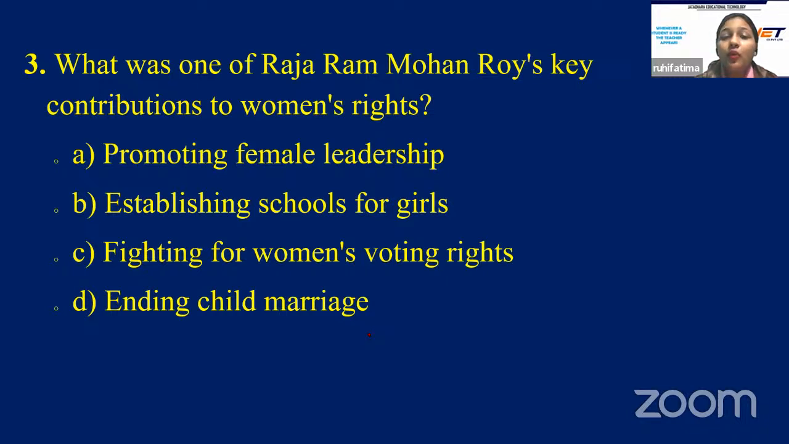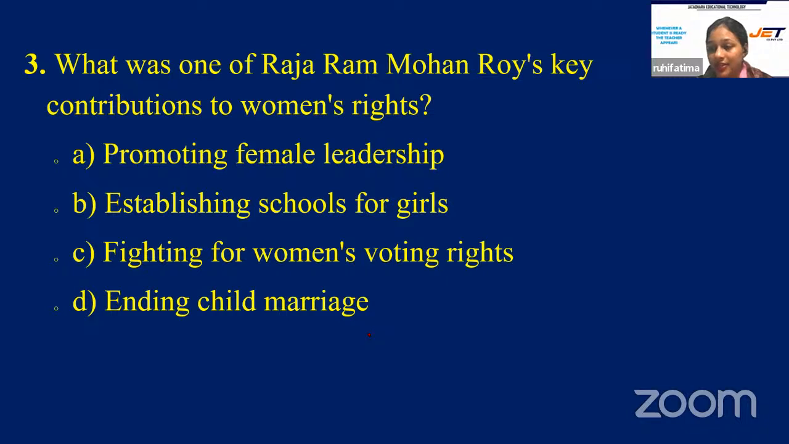What was one of Raja Ram Mohan Roy's key contributions to women's rights? Option A, promoting female leadership. Option B, establishing schools for girls. Option C, fighting for women's voting rights. Or is it option D, ending child marriage?